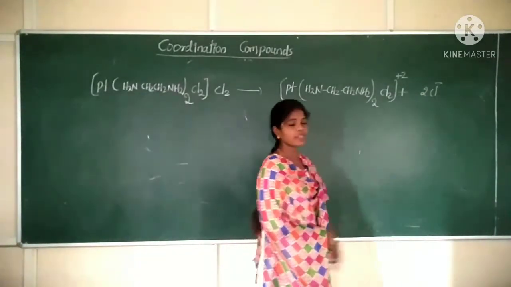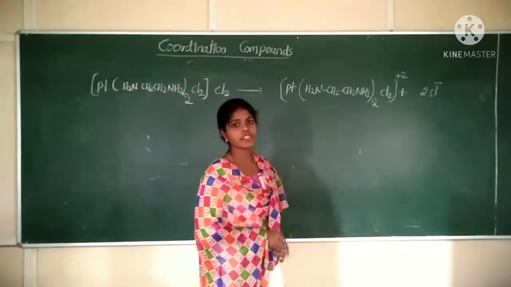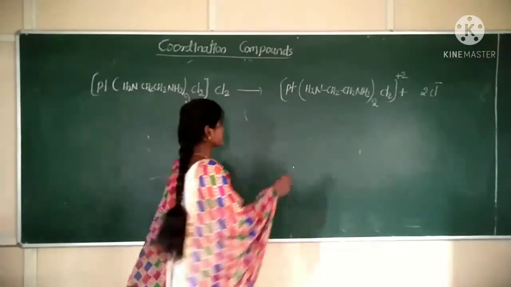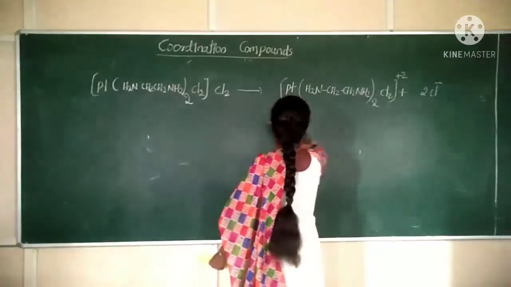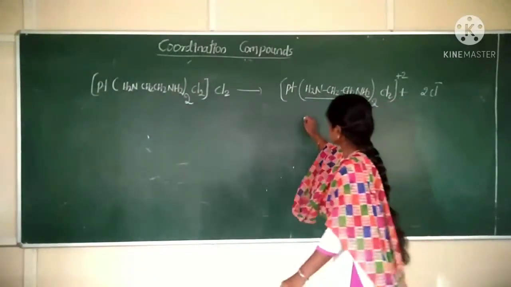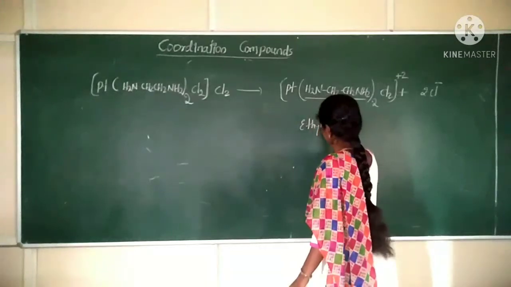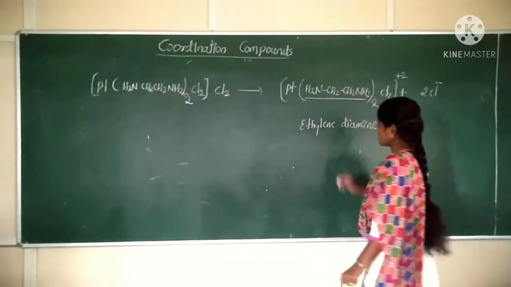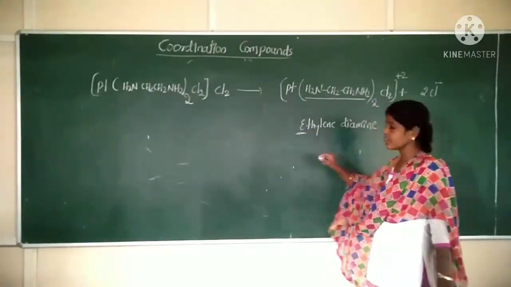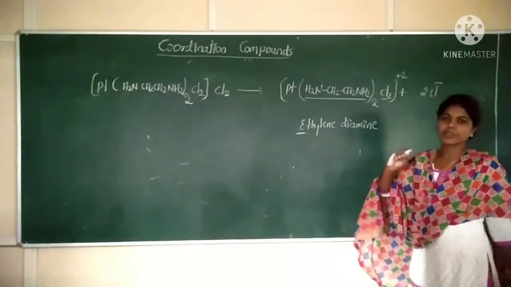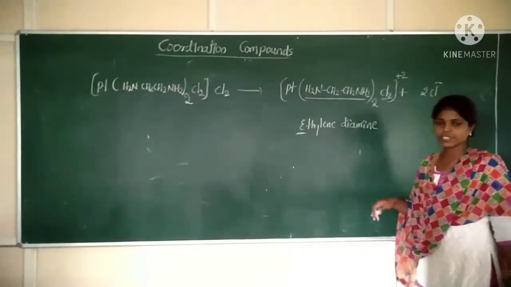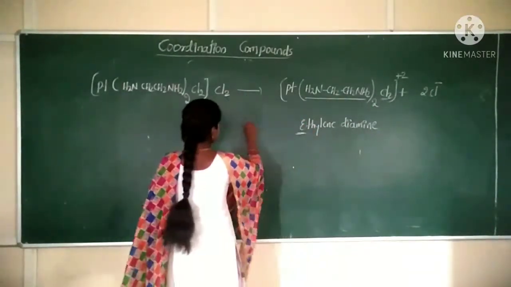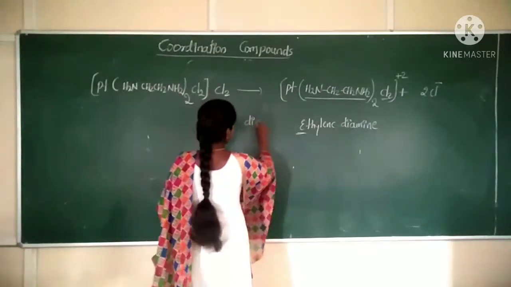For the bidentate ligand, we should use the prefix bis. Correct? What is the prefix used for the bidentate ligand? Bis. Okay. Now write it. Bis. Name for it: ethylene diamine. Ethylene diamine. It starts with which letter? E. Okay. Whereas Cl, that is chloride, starts with what? C. So which one should we prefer first? Chloride. Okay. So what should be the prefix for the chloride? Di, because it is a monodentate ligand.